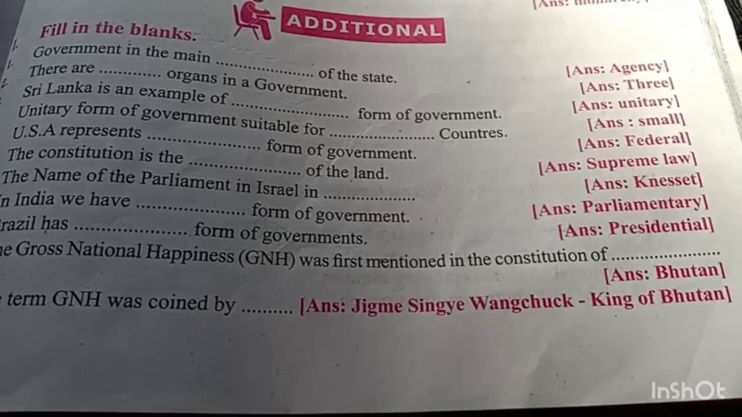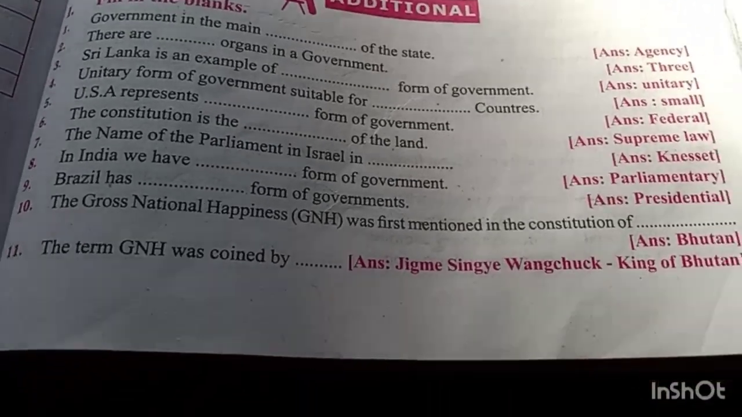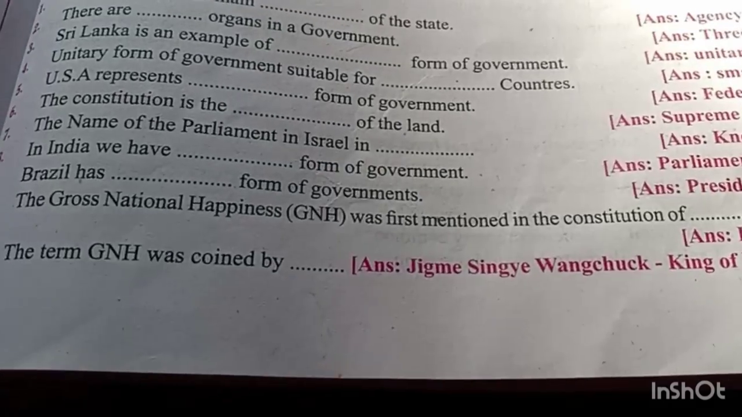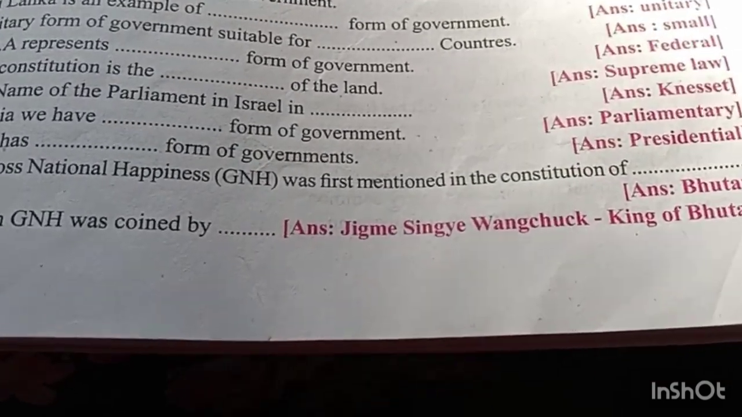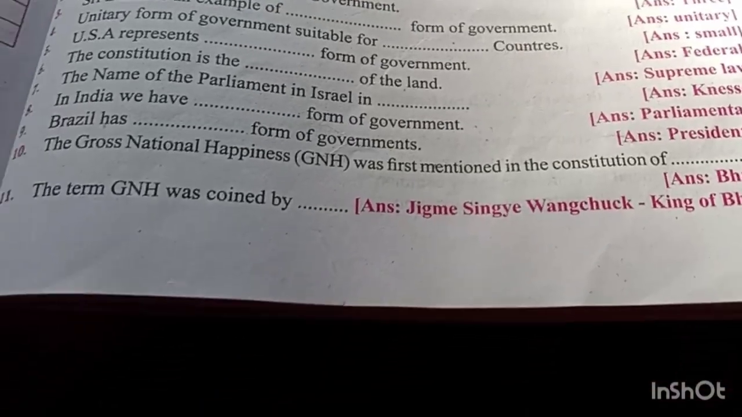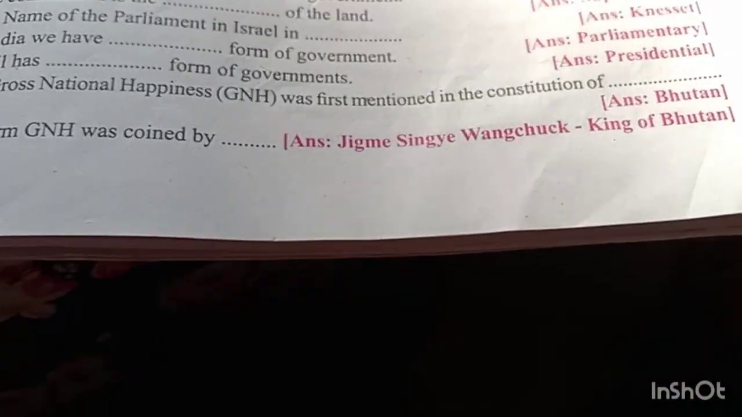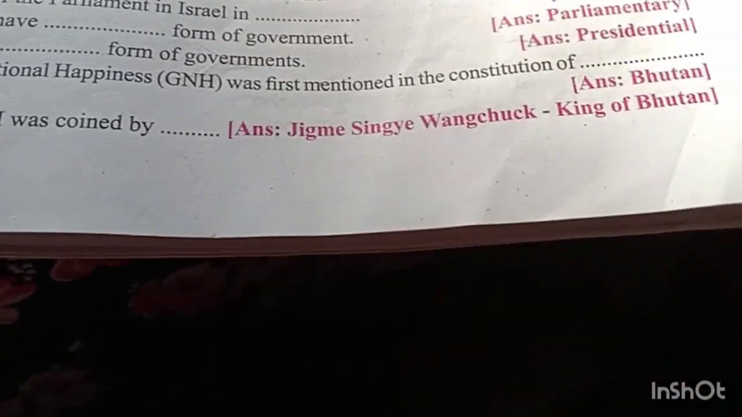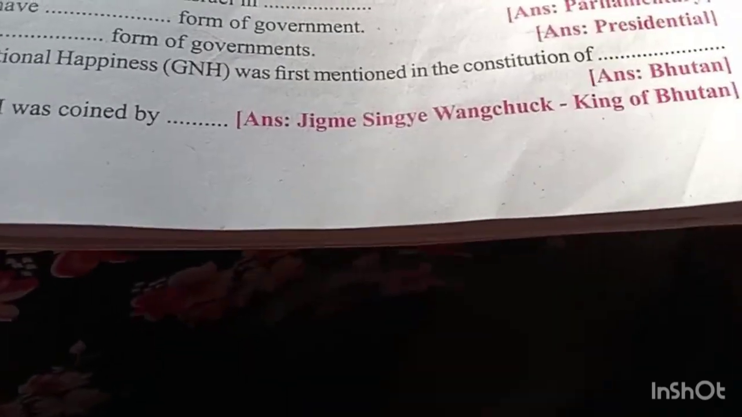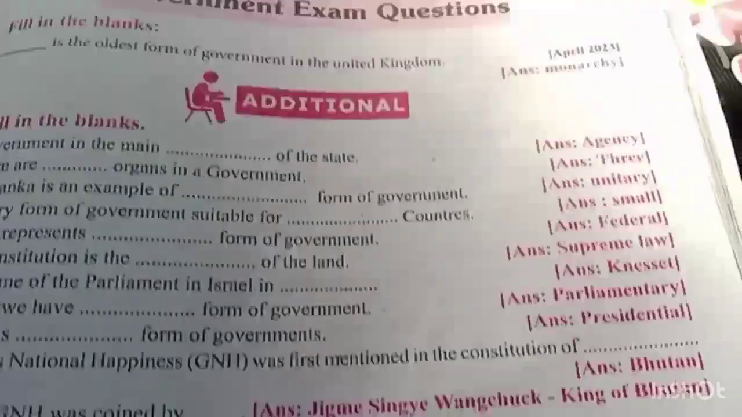The constitution is the supreme law of the land. The name of the parliament is Israeli place it. In India, we have parliamentary form of government. Brazil has presidential form of government. The gross national happiness (GNH) was first mentioned in the constitution of Bhutan. The term GNH was coined by Jigme Singye Wangchuck, king of Bhutan.